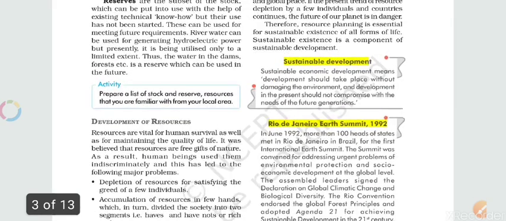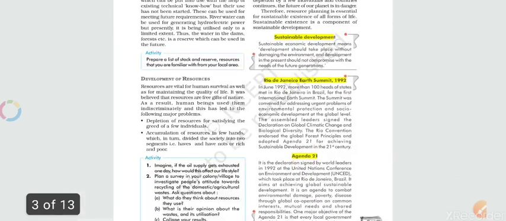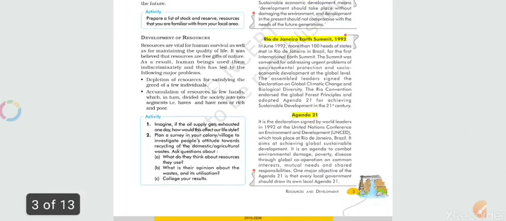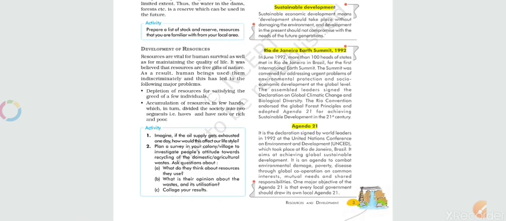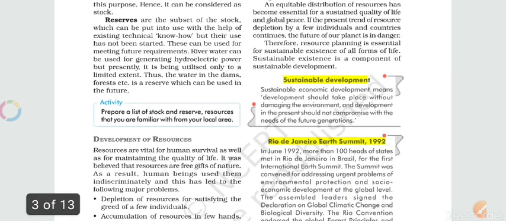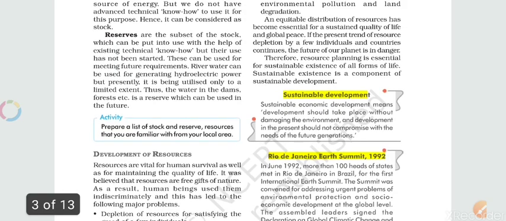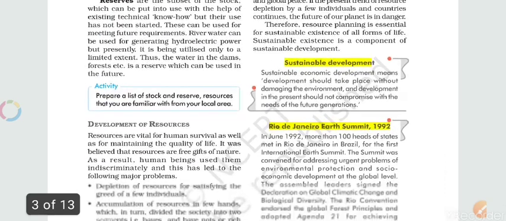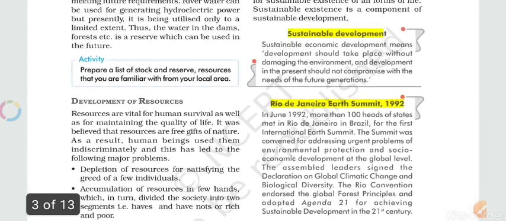Moving further, the development of resources, and what kind of steps we have taken under it. Under this topic, the important point is sustainable development. We have heard about this recently in various meetings and seminars attended by our nation and other nations also.